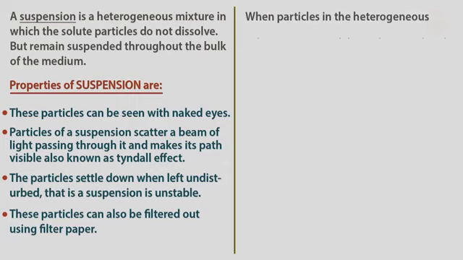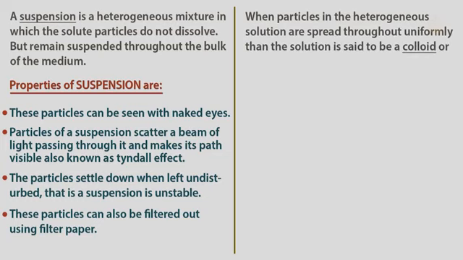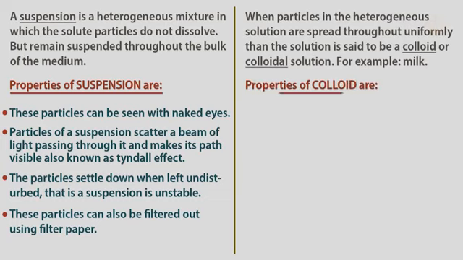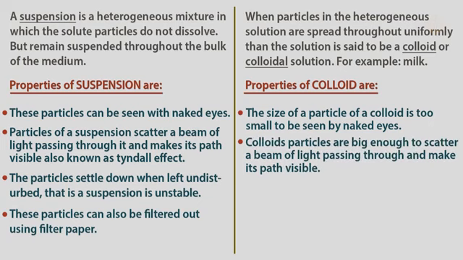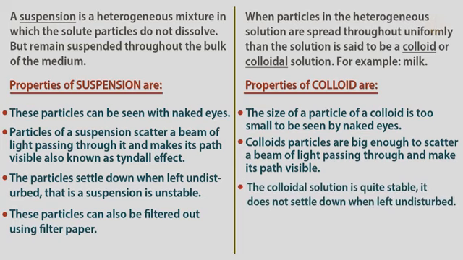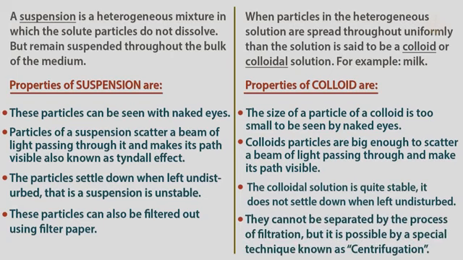When particles in the heterogeneous solution are spread throughout uniformly, then the solution is said to be a colloid or a colloidal solution. For example, milk. Properties of colloid are: the size of the particle of a colloid is too small to be seen by naked eyes. Colloid's particles are big enough to scatter a beam of light passing through and make its path visible. The colloidal solution is quite stable. It does not settle down when left undisturbed. They cannot be separated by the process of filtration, but it is possible by a special technique known as centrifugation.